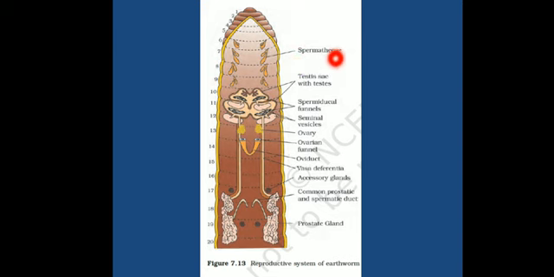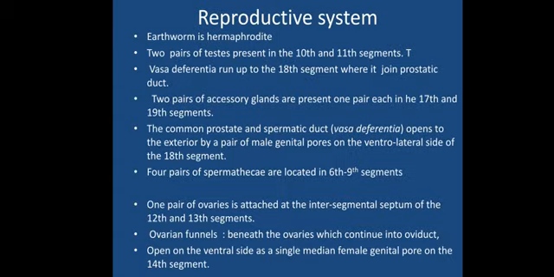So these four pairs are present from the 6th to 9th segments: the 6th, 7th, 8th, 9th. All these segments will consist of a pair of spermatheca, where the sperms will be stored. Okay, so this was about the spermatheca.